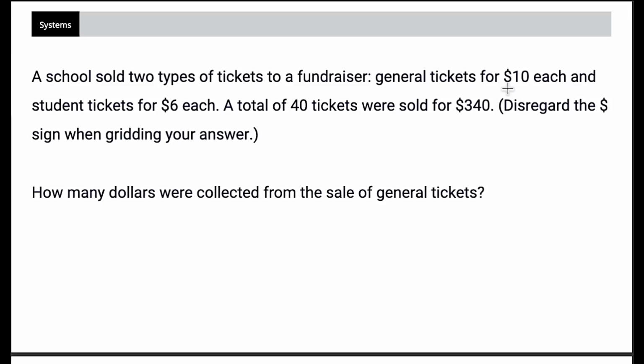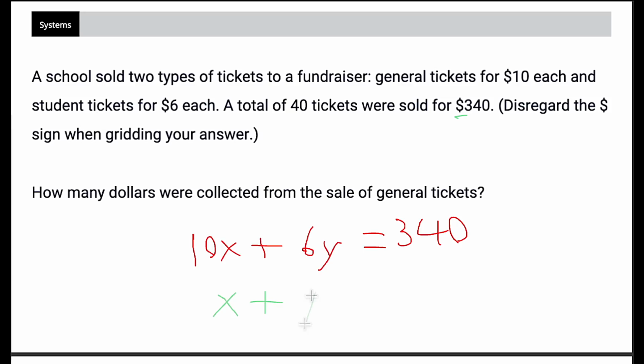We know that we've got $10 for general tickets, we'll call general tickets X, plus $6 for student tickets, we'll call those Y, equals, and since we can see the value, the 10 and the 6, it's going to be value plus value equals value. And they give us the total value of 340. And then our other equation is going to be items, which are tickets. So all of the general tickets, X, plus all of the student tickets, Y, is going to equal the total number of tickets, 40. And that's our system of equations.